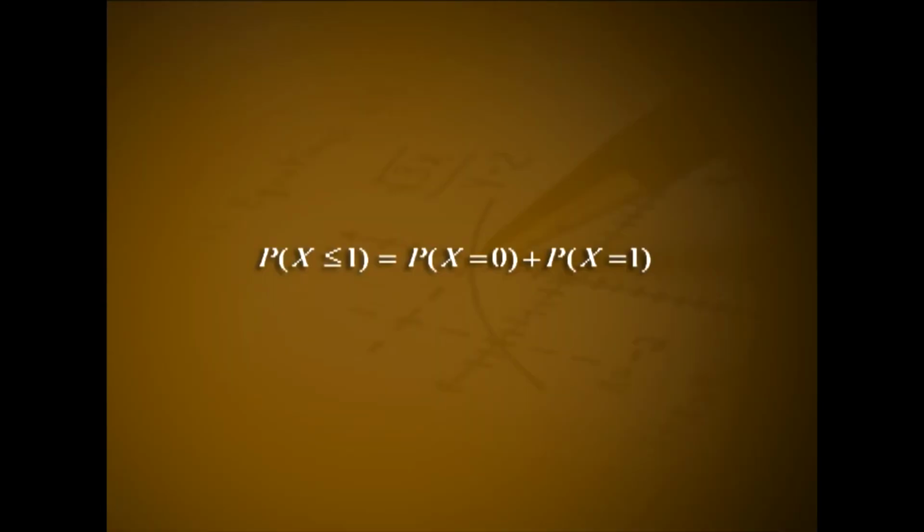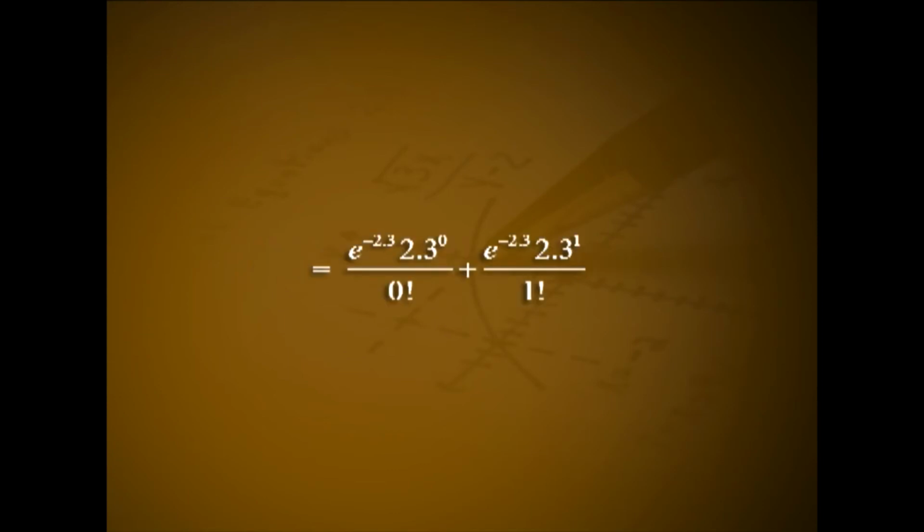P of x less than or equal to 1 equal to p of x equal to 0 plus p of x equal to 1. That is e raised to minus 2.3 into 2.3 raised to 0 by 0 factorial plus e raised to minus 2.3 into 2.3 raised to 1 by 1 factorial. That is 3.3 e raised to minus 2.3, that is equal to 0.331.